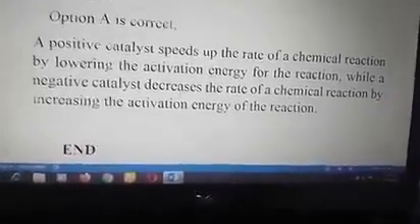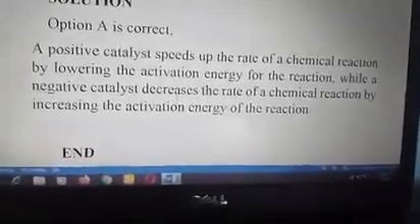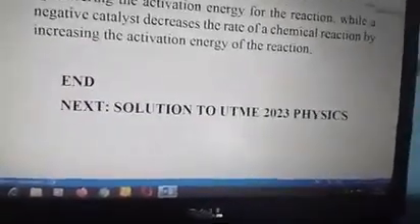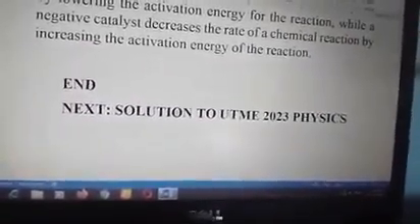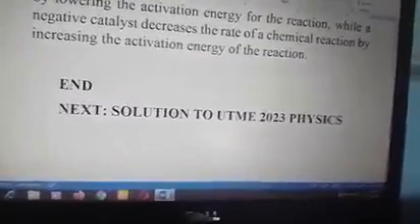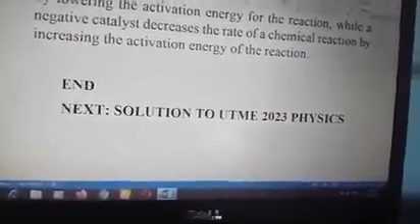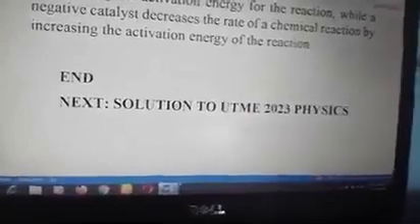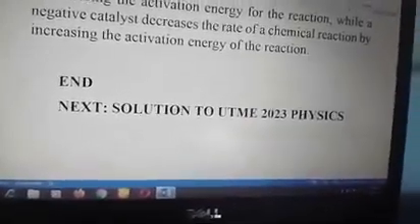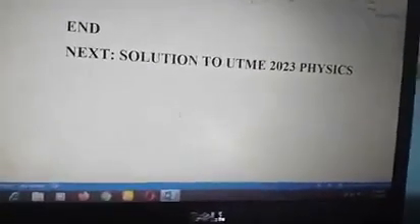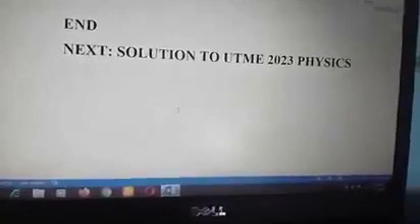So we have come to the end of this solution of 2023 UTME, meaning Unified Tertiary Matriculation Examination, meant for people who are preparing to enter university. Next, we're going to look at solutions for UTME 2023 Physics.